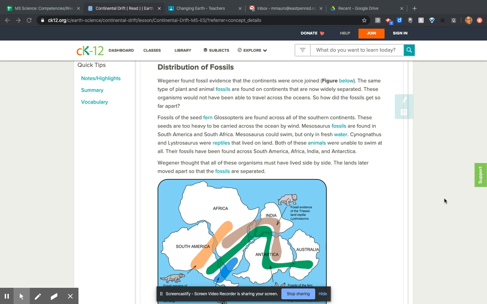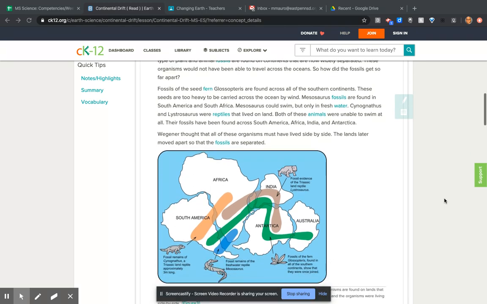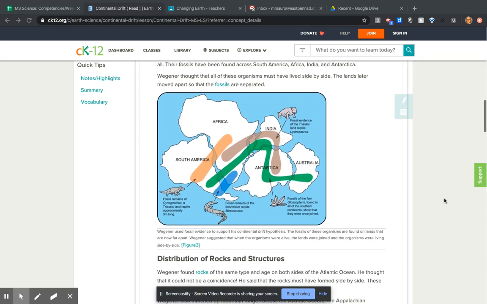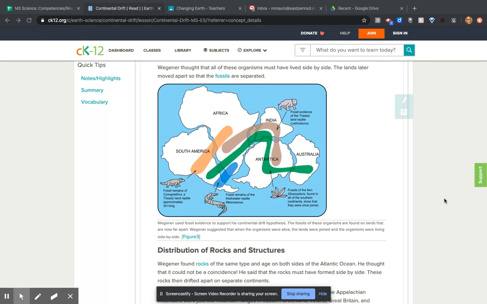Cynognathus and Lystrosaurus were reptiles that lived on land. Both of these animals were unable to swim at all. Their fossils have been found across South America, Africa, India, and Antarctica. Wegener thought that all of these organisms must have lived side by side. The lands later moved apart, so the fossils are separated.